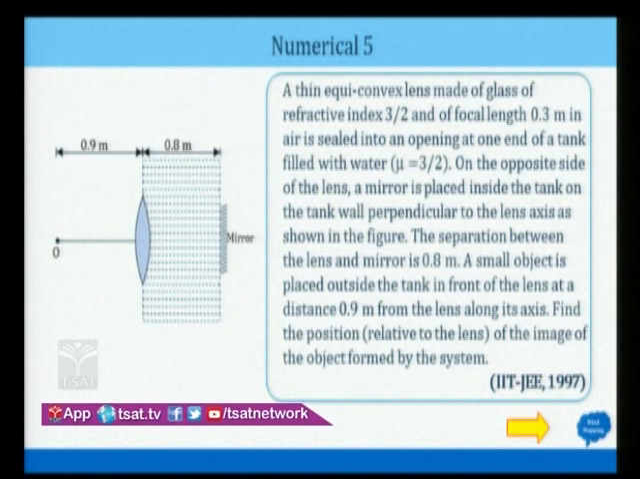Okay, now what you have to find? You have to find the final position of the image. This is a very good question. So now we start with the question.